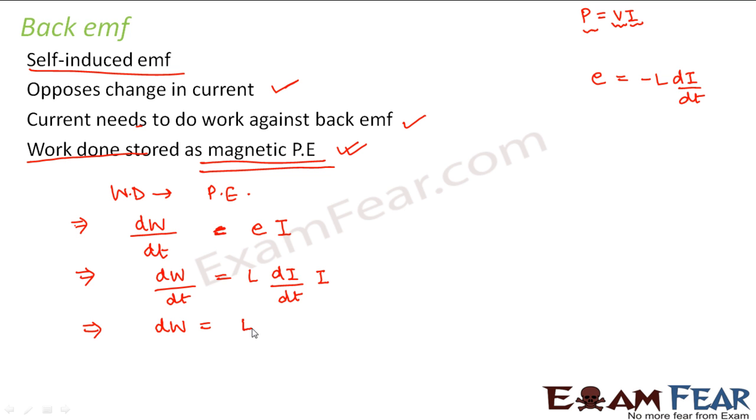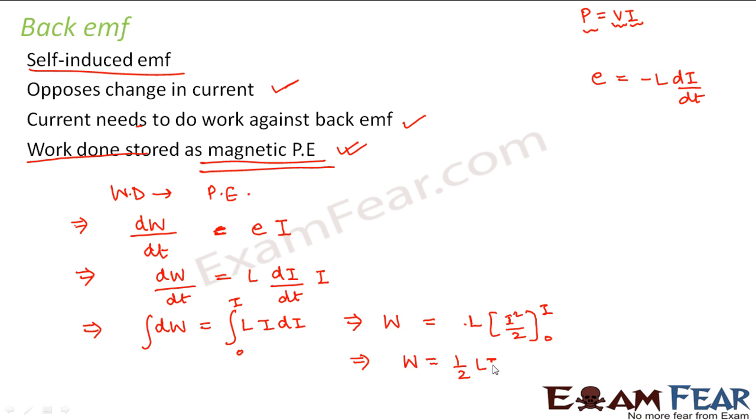Now from this we can write dW is equal to L I di. If we integrate both sides from 0 to I, when the current increases, because initially the switch is not closed and the circuit was open, once you switch it on the current value increases from 0 to some value I. So for the current to increase from 0 to I, the work done will be equal to L into I square by 2, from 0 to I. So W is equal to half L I square.